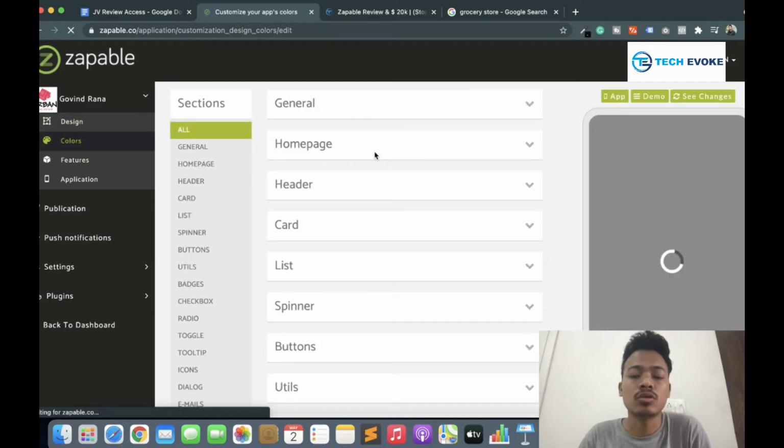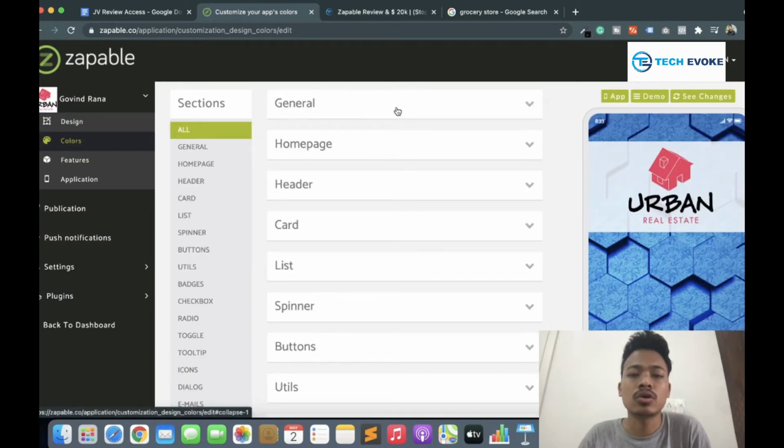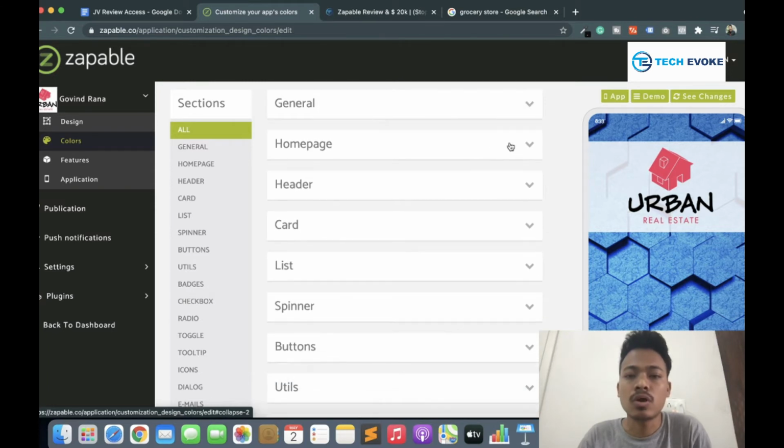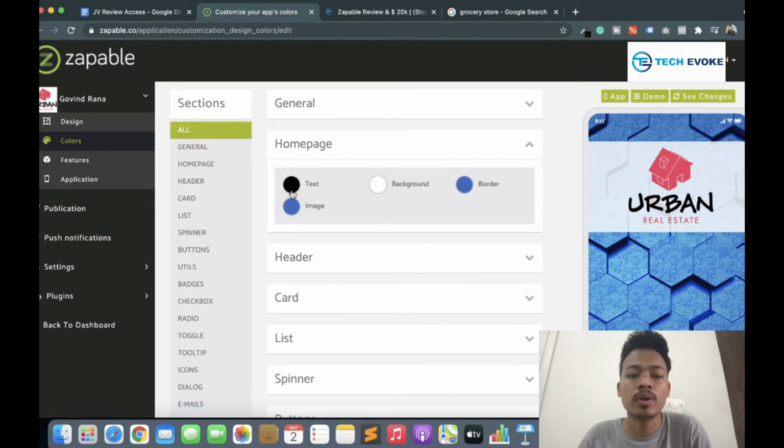You can change these colors according to your logo and your branding, whatever type of branding you want to give your app. First of all, I am changing my home page, and I can directly see the changes in this preview. The text color is now black, the background is white, and the border is teal.